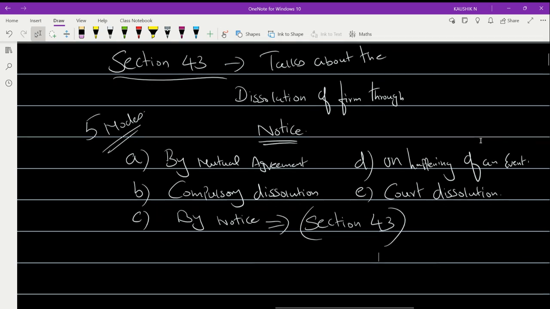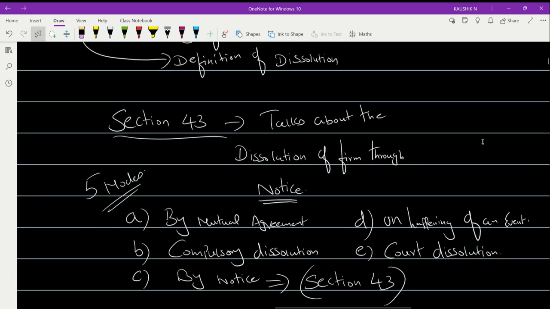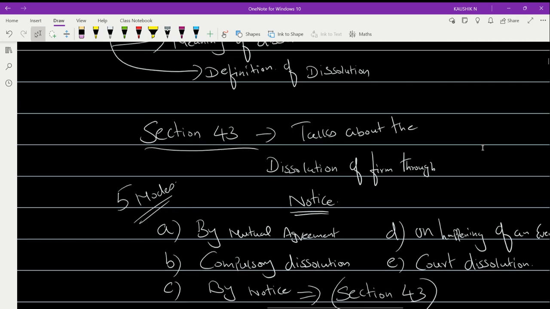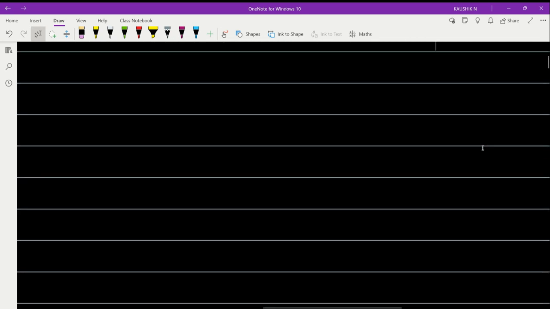So you have got five modes of dissolution, and you learned three important sections. What are the sections that you learned? Section 43, section 48, and section 39. I'll write it here.